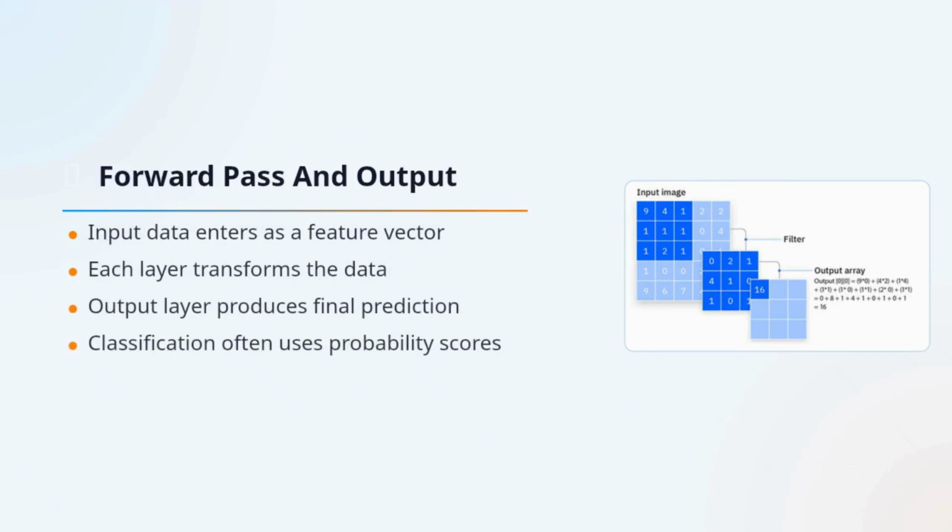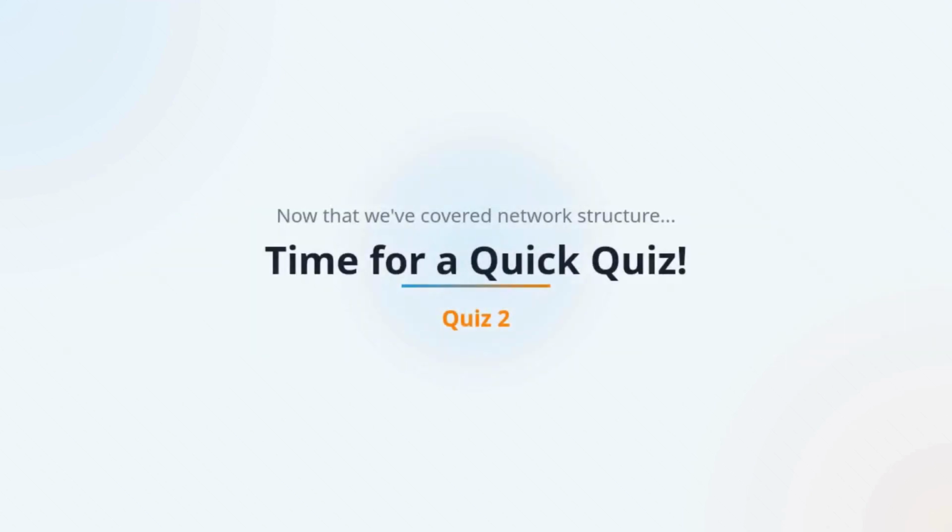When the model makes a prediction, it performs a forward pass. Input data enters the network as a vector of features, and each layer transforms that data step by step until it reaches the output layer. In classification tasks, the output may be converted into probabilities for different categories. Now that we understand the structure of a deep neural network, we have a complete picture of how inputs become predictions.